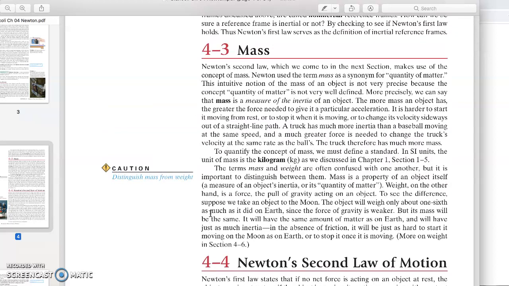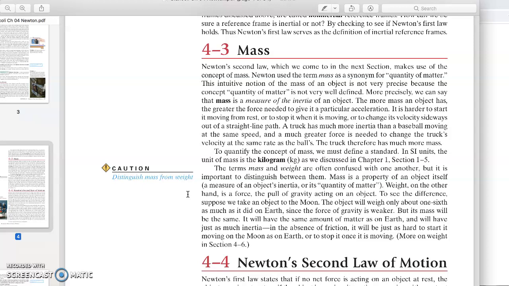In section 4.3, there is a caution: it is to distinguish between mass and weight. I think there's always a very big misconception. When you step on the scale and say, "my weight is...", you are not making a mistake.